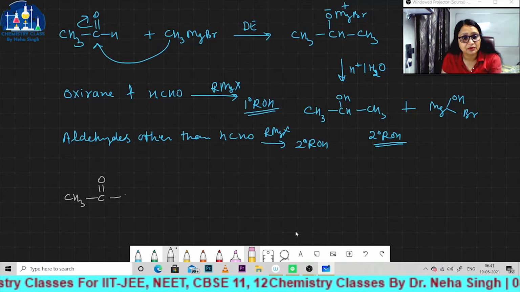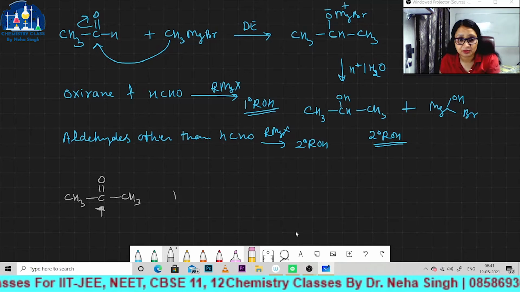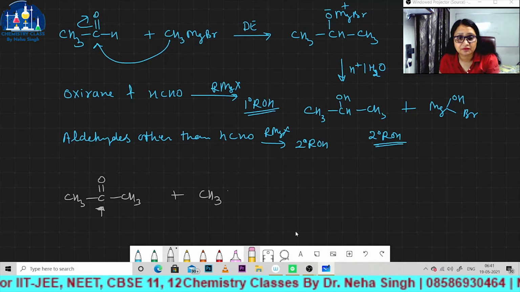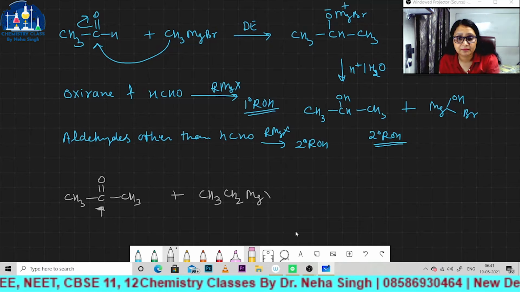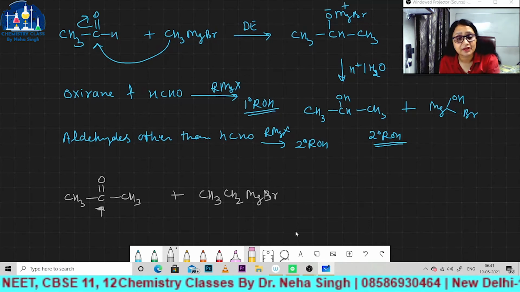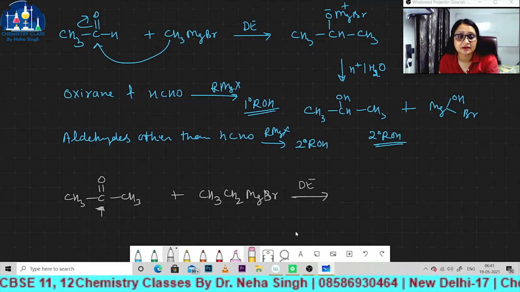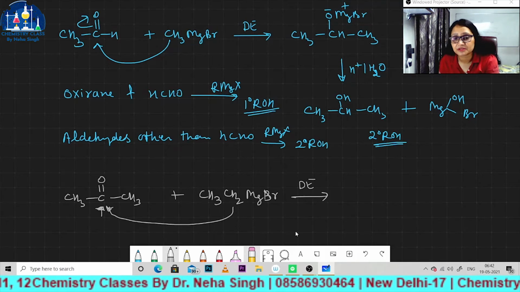so already this carbon has 2 methyl groups, it is directly attached to 2 carbons. If I am talking about this, for example, I have taken ethyl magnesium bromide in dry ether, again this ethyl group will attack here, right bacha?